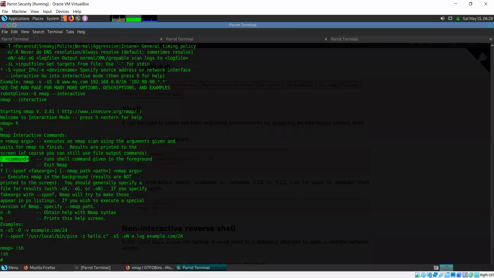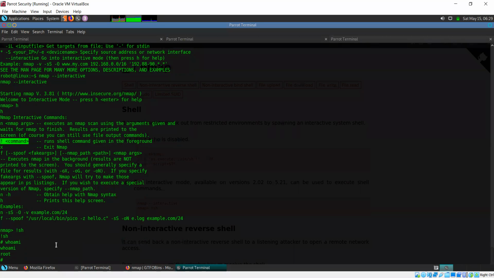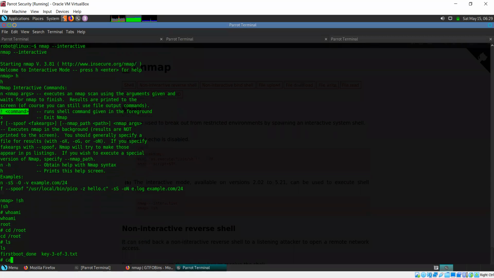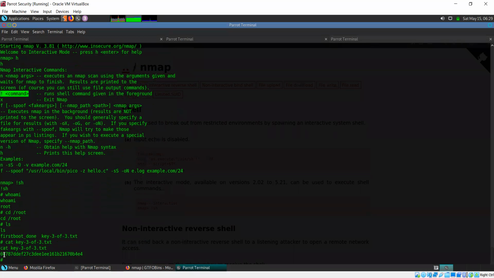Okay, so let's see whether we have shell as root or not. Whoami. Okay, so root. I have a shell as root now. So I can cd into the root directory and get the flag file, 3 of 3.txt. So now I have the third and final flag of this system as well. So we have now finished solving this Mr. Robot machine. Do you have any questions?